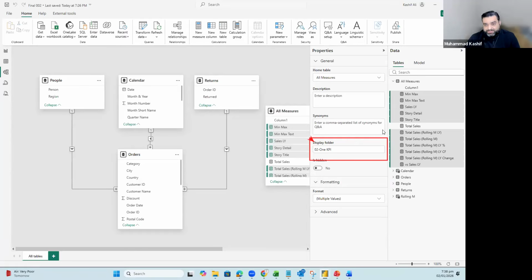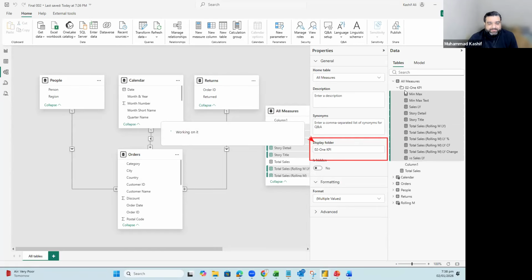I'm just giving it as one KPI because we will go for multiple KPIs. So you can see that all of the measures are added right over here in one KPI.